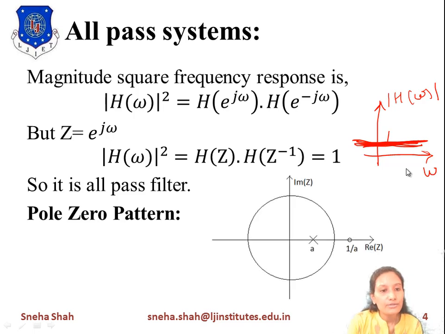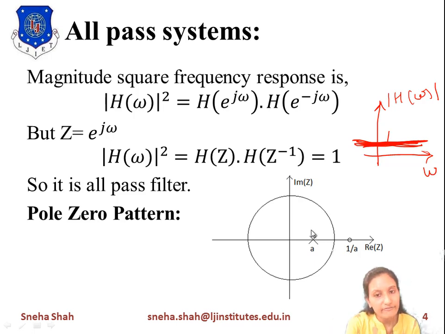Now if we draw the pole zero pattern, the pole will be the inverse of the zero. So pole and zero are inverse to each other. With respect to the unit circle, for a stable system the pole should be inside the unit circle.